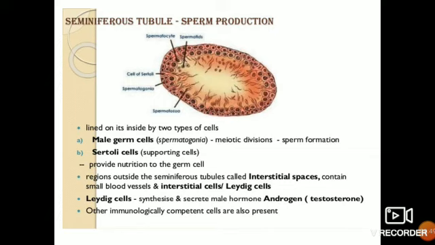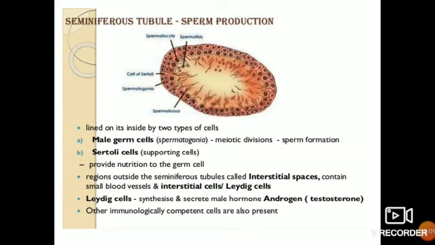Leydig cells synthesize and secrete the male hormone, that is androgen, testosterone. So testosterone is secreted by the Leydig cells, or interstitial cells. Other immunologically active cells are also present here.